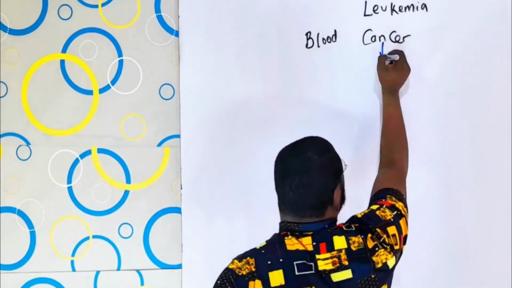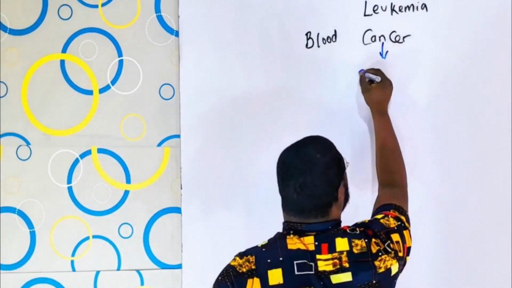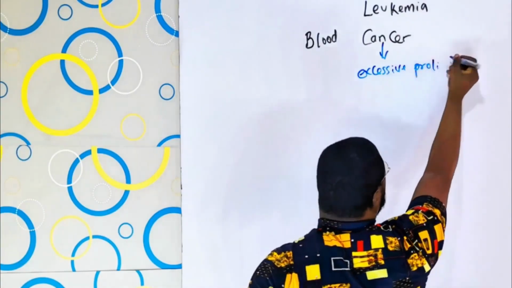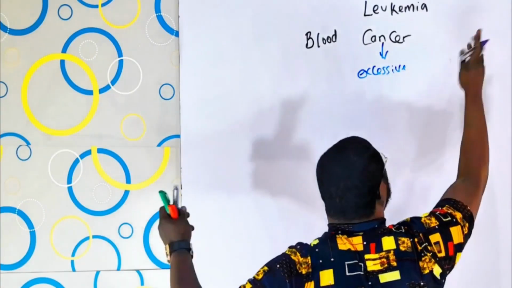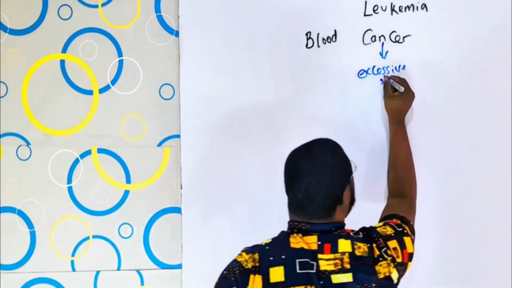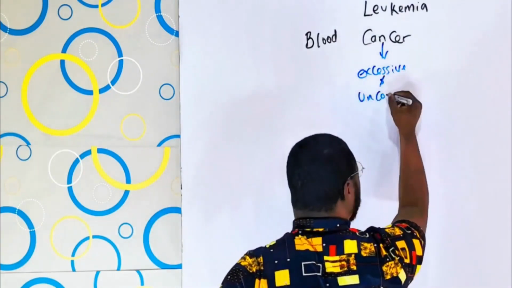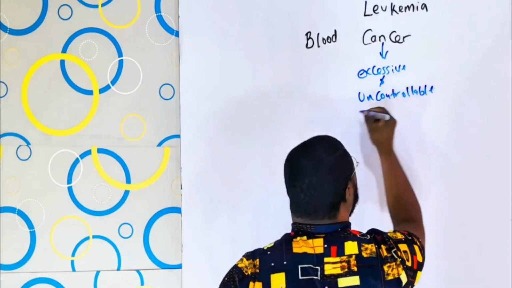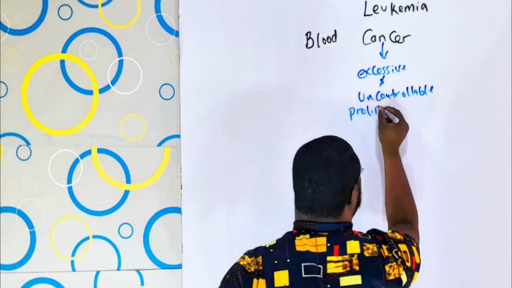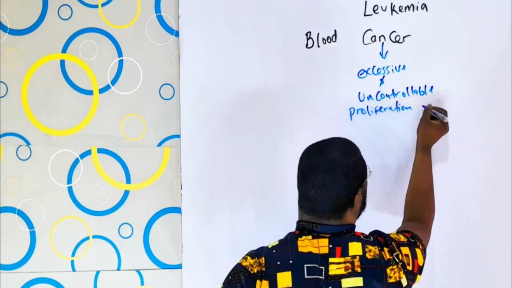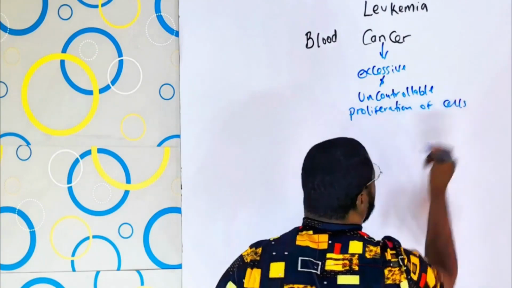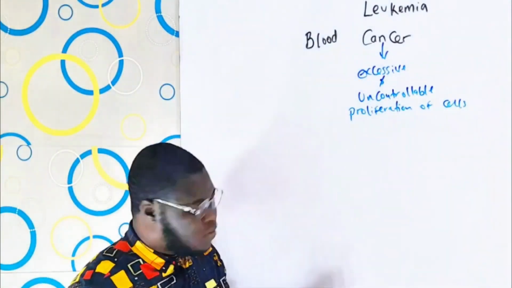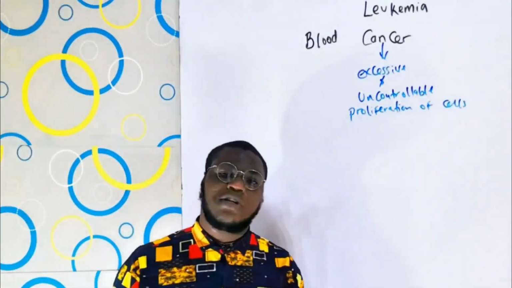Cancer is an excessive and uncontrollable proliferation of cells. Cancer is the uncontrollable proliferation of cells.